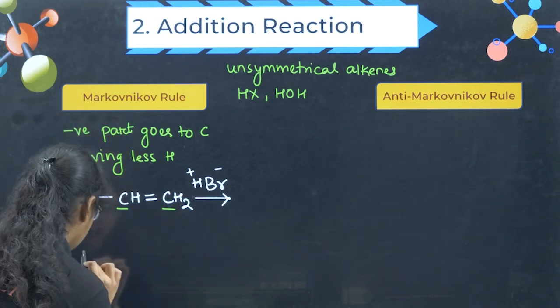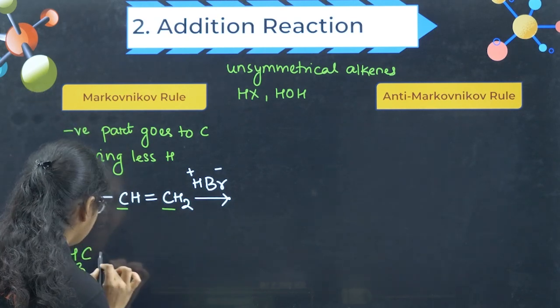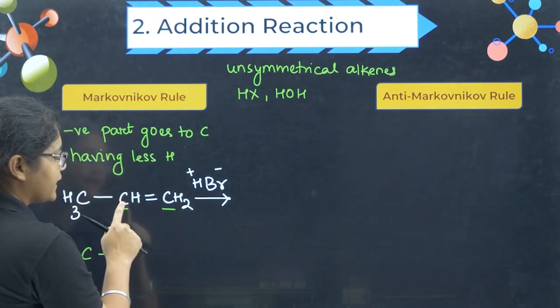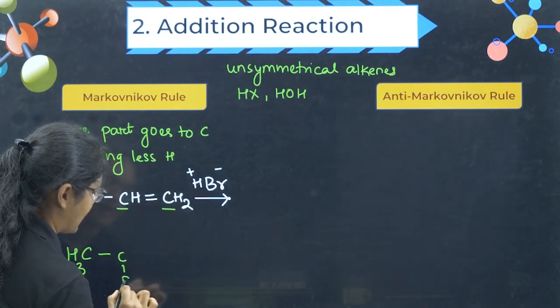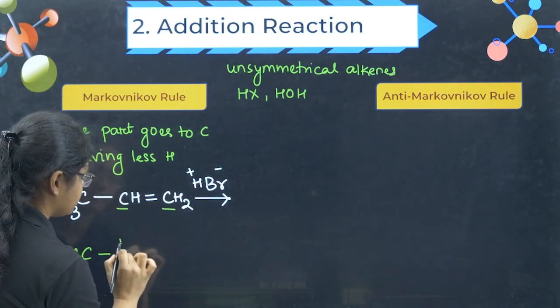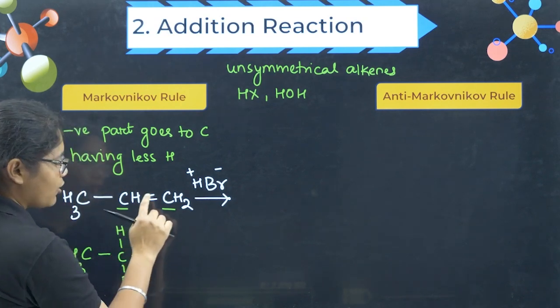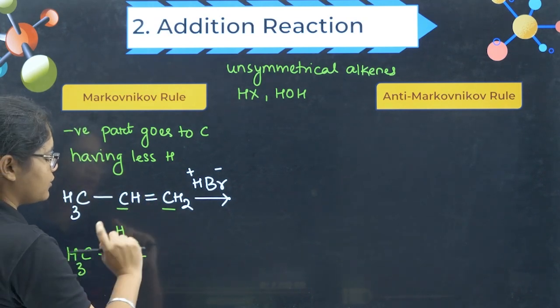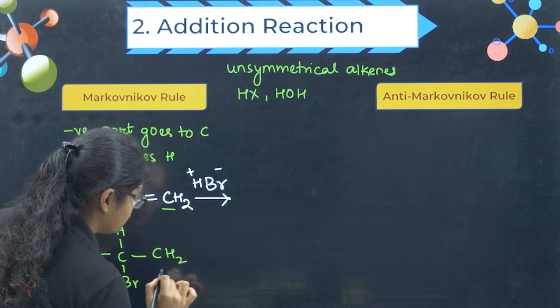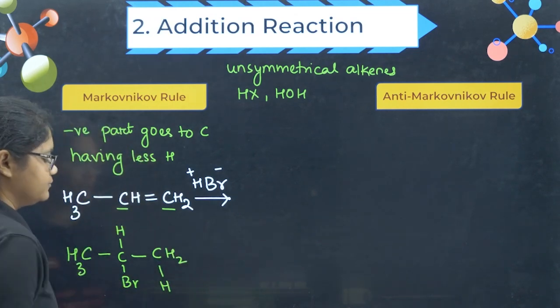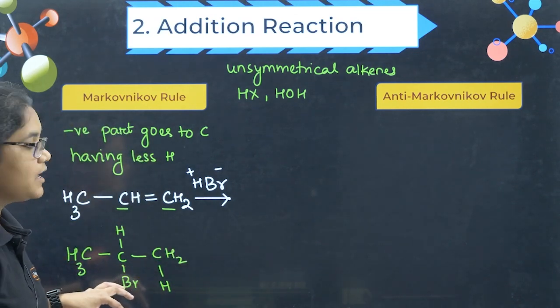So what will be the product here? CH3. This negative part will go to the carbon having less number of hydrogen, so I will add bromine here and this H was already present. Then this bond will break. We are adding, right? So one bond will break and two new bonds will form. So I will have CH2 and one H is added here. I hope this is clear.